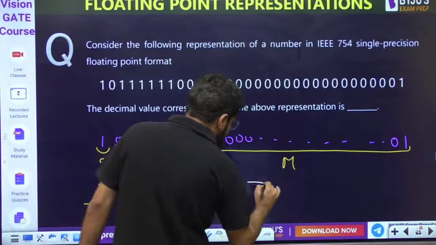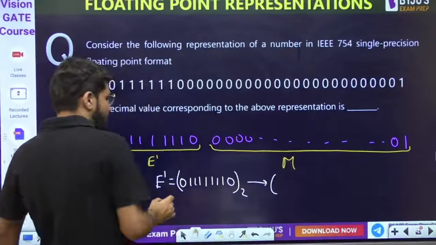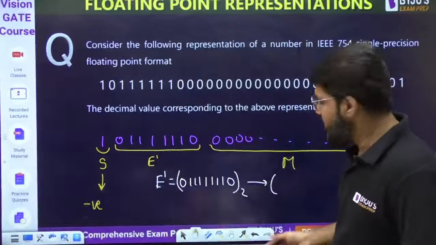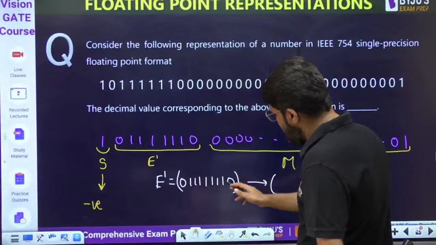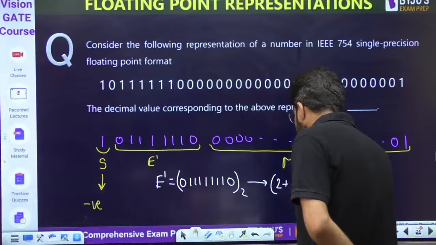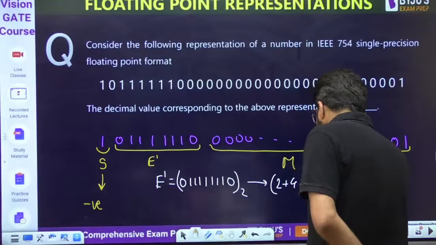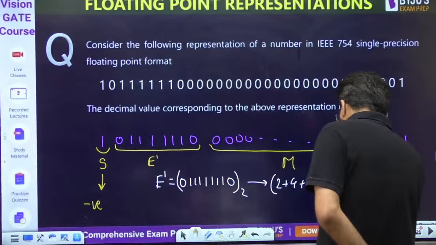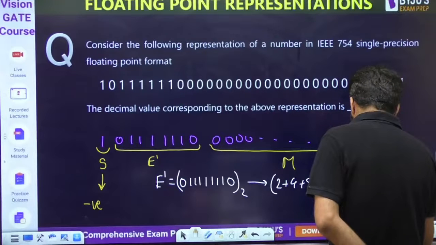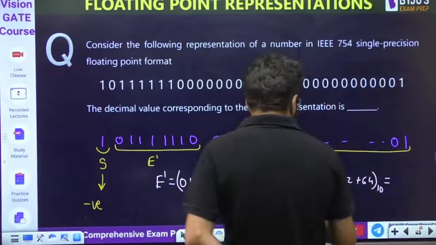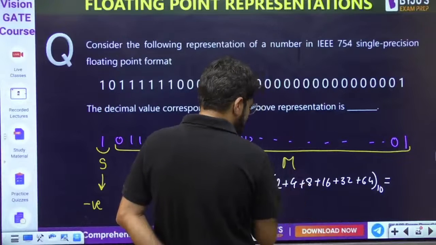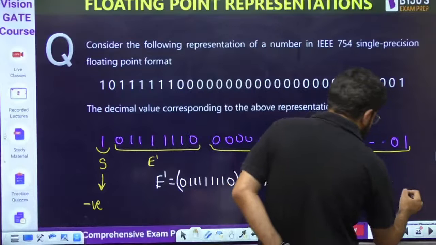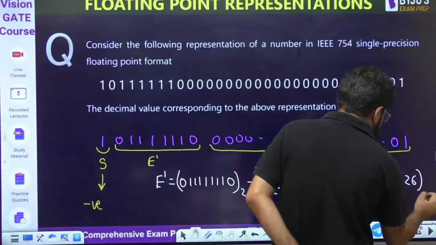This is binary, converting to decimal, again applying the GP method. This is 0, then 2 power 1, that is 2, then 4, 8, 16, 32 and 64. We stop here. Adding, 96, 100, 116, 126. Just check, it should be 126 in decimal.